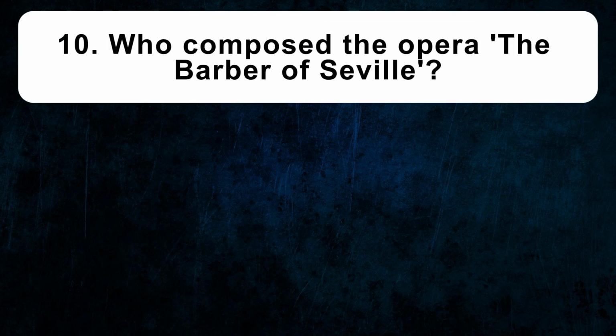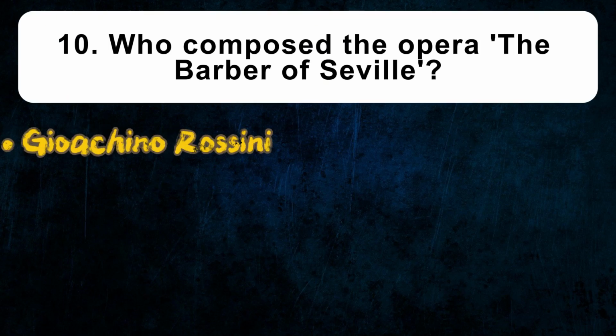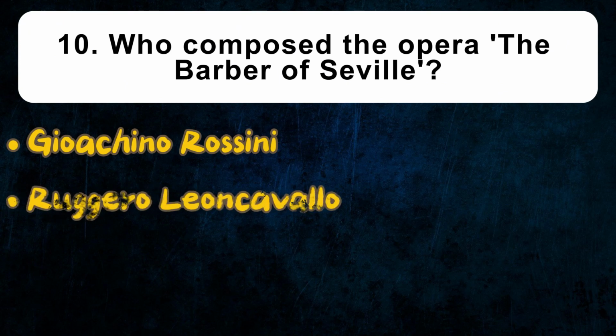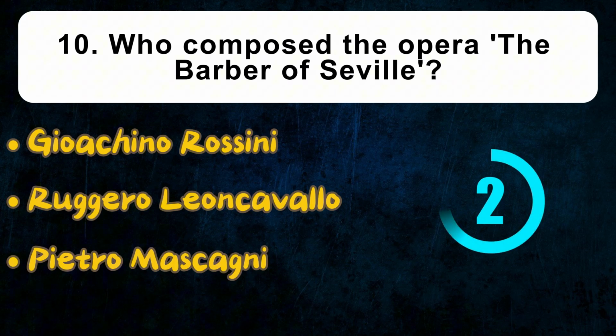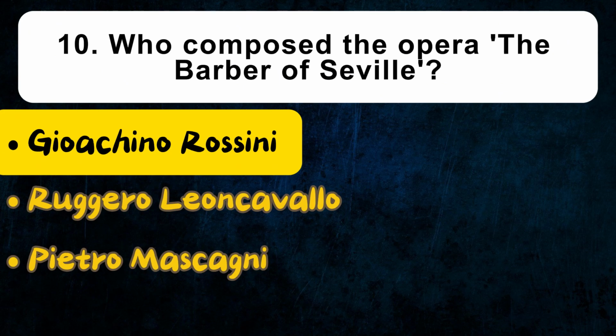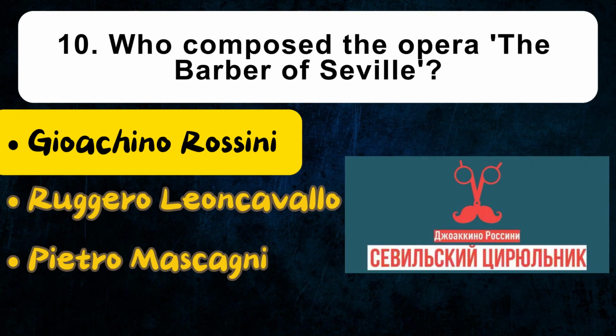Who composed the opera, The Barber of Seville? Gioacchino Rossini, Ruggero Leoncavallo, Pietro Mascagni. The Barber of Seville is an opera by the Italian composer Gioacchino Rossini. It was first performed in 1816 and is one of the most popular operas in the world. The work captivates with its wit, virtuosic vocal parts, and unexpected plot twists, characteristic of traditional Italian operatic style.